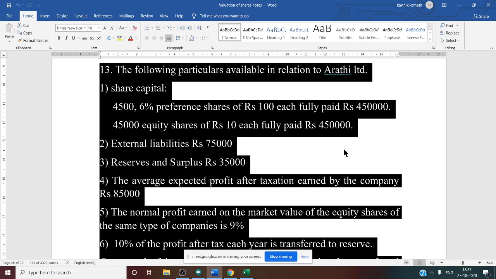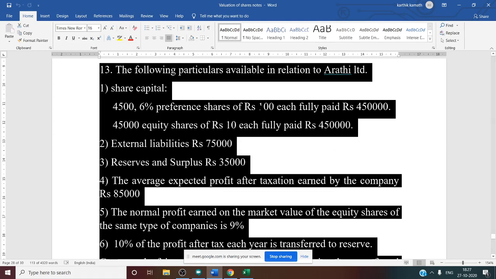Next, 45,000 equity shares of 10 each. So 45,000 is our number of equity shares, 10 is the face value, then fully paid, 4,50,000. So equity share capital is also 4,50,000. Preference share capital is also 4,50,000.